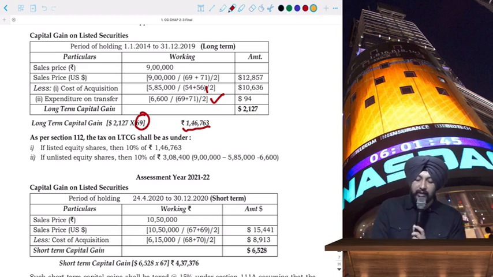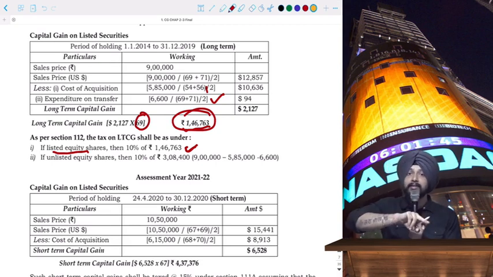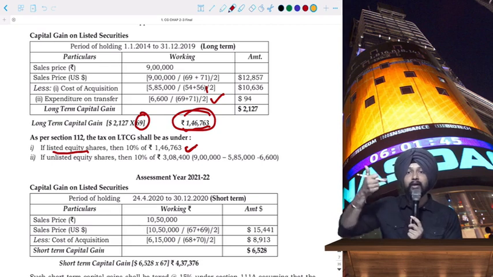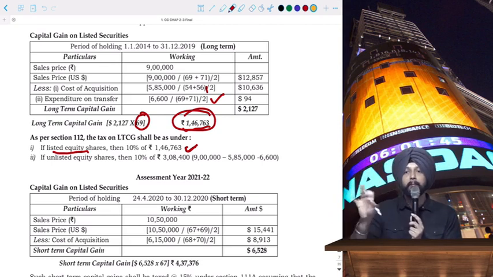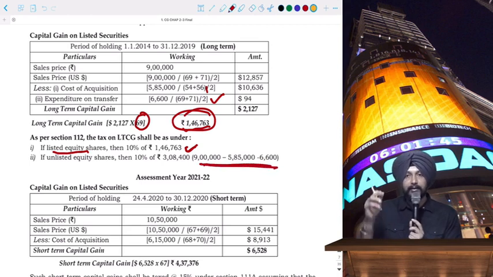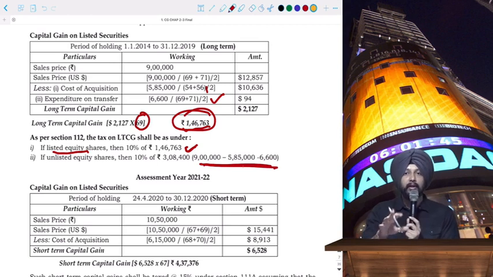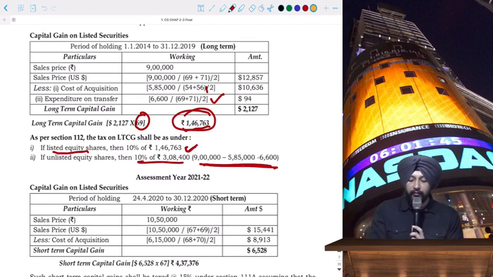So if it's the listed equity shares, then whatever capital gain you calculated, 10% of that will be taxable in case of a non-resident. But if it is an unlisted equity share, then whatever computations you have done above will not be relevant. In that case, we will simply take the rupee sale proceeds, rupee transfer expenses and rupee cost. And based on that, whatever you get, 10% of that will be taken. I hope you understood what I am saying.